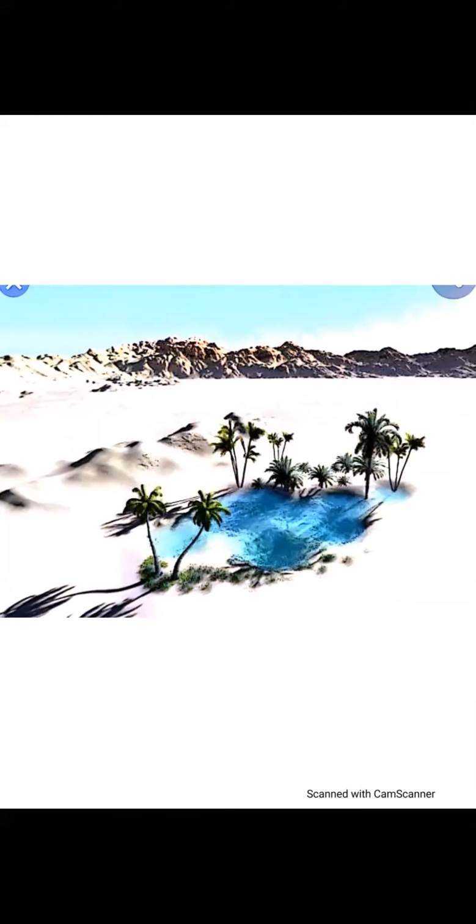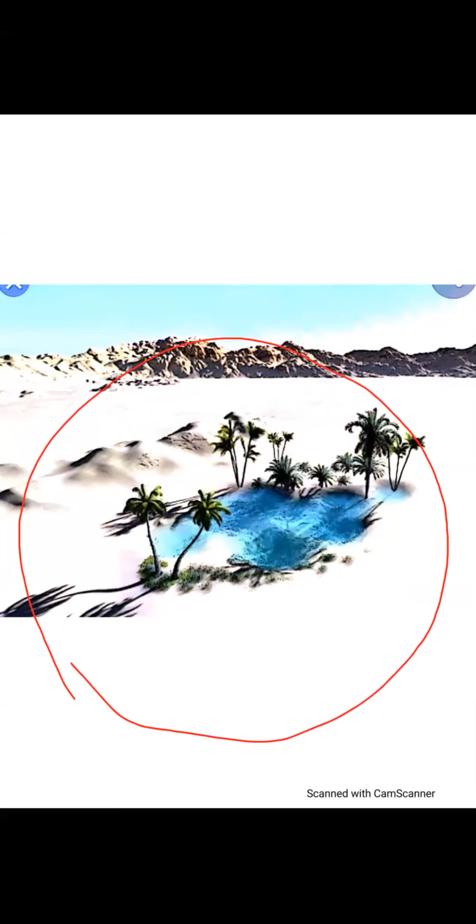Next, let me show you a picture of an oasis. Yes, this is a picture of an oasis. This is the area of desert around the oasis. This portion is called an oasis, an area in the hot, dry desert where underground water comes to the surface through a spring. There is desert all around that portion. This portion is called an oasis.